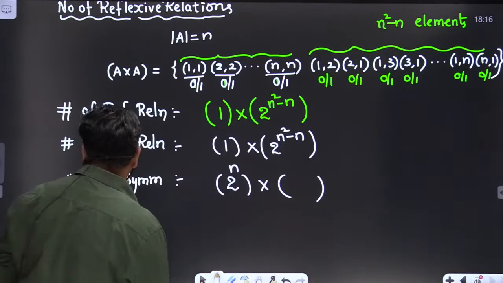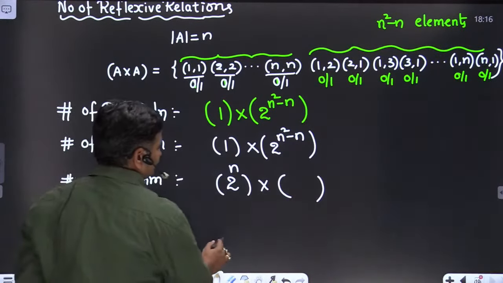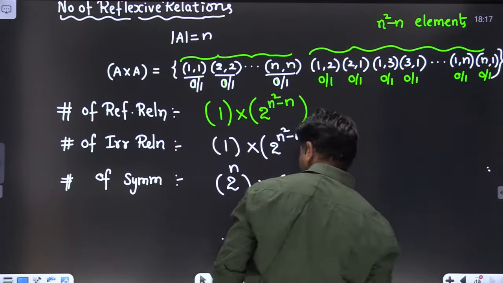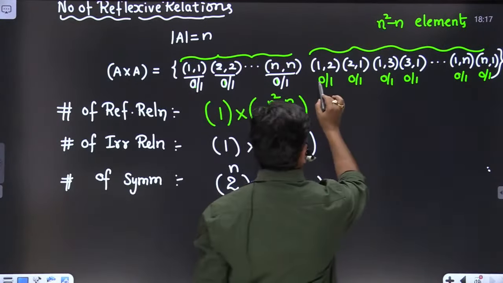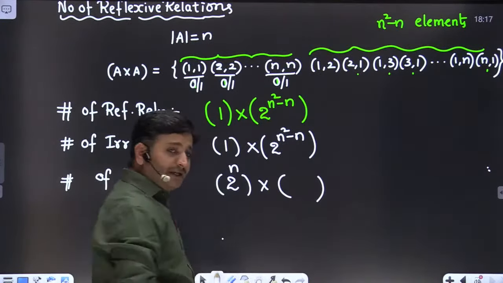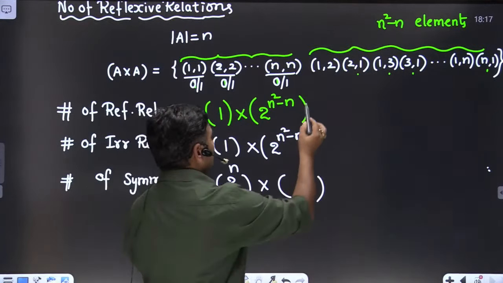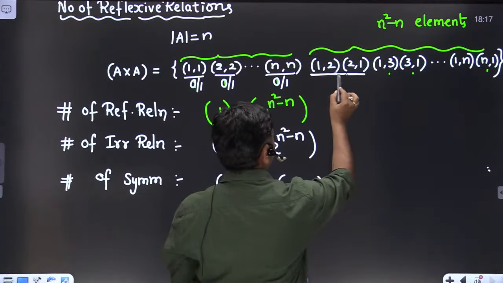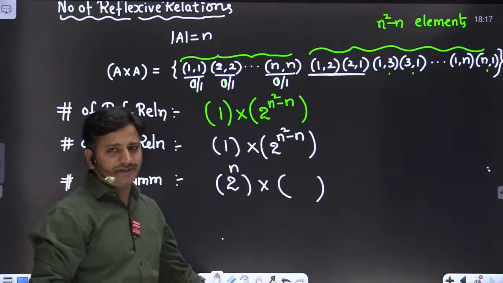It is interesting, listen. What about non-diagonal elements, friends? In a symmetric relation, suppose 1 2 is present, then definitely 2 1 must be present in the relation. Then only we can call it a symmetric relation.